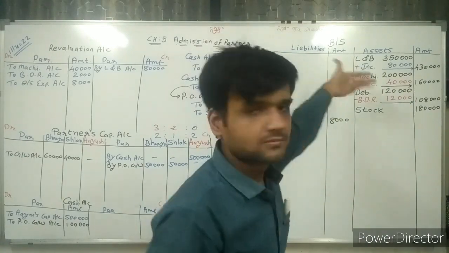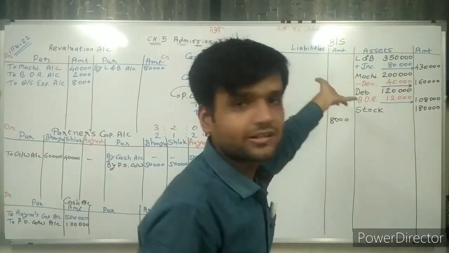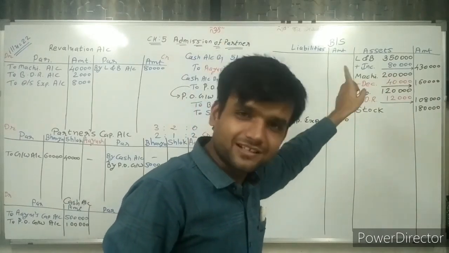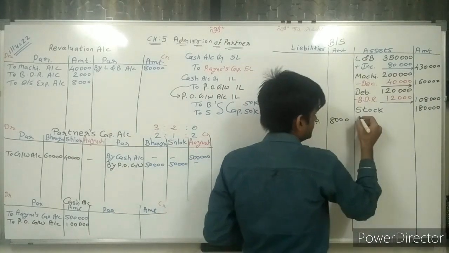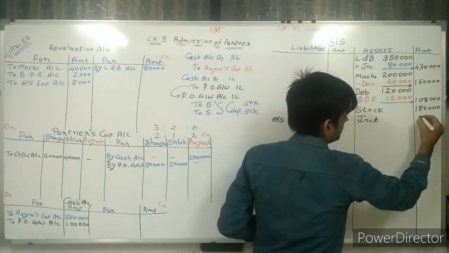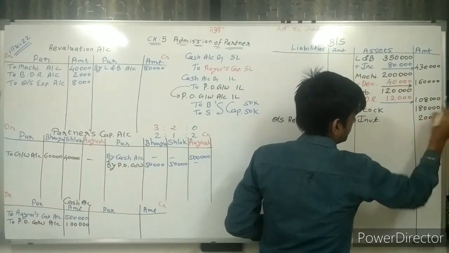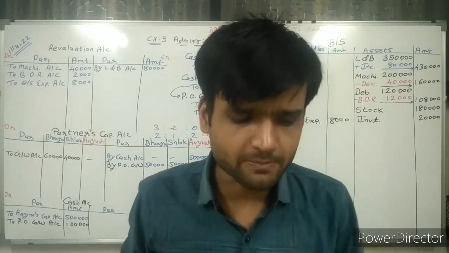Debtors. Sir, debtors completed. Investment not written. Write it down. Investment is 20,000 rupees.